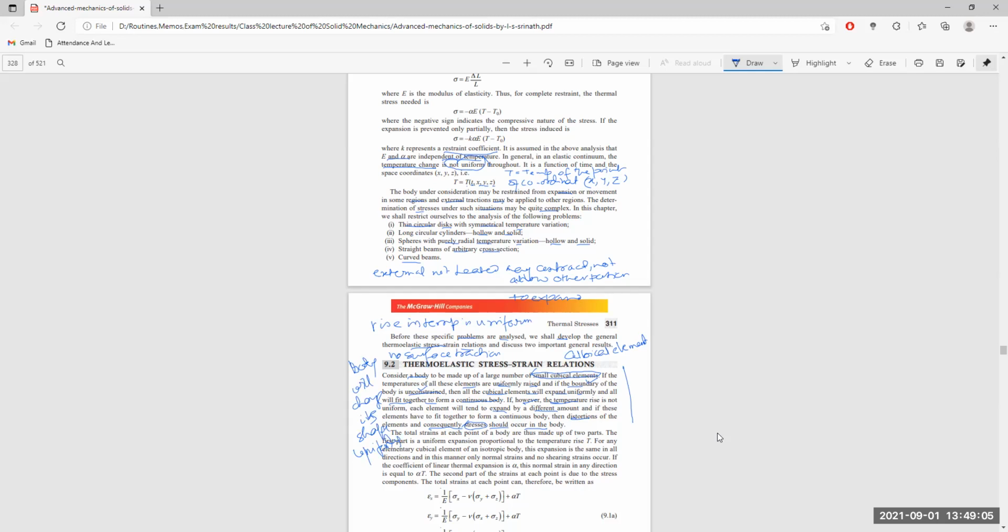But if there is uneven rise in temperature, there will be stress induced in the body.